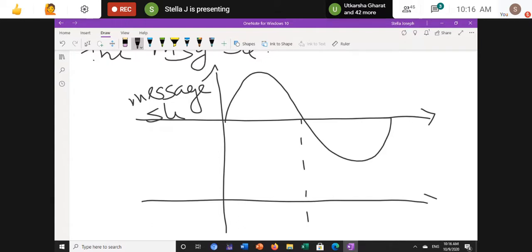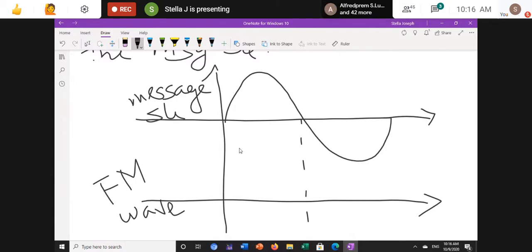I'll directly draw the FM signal, the frequency modulated wave. You remember, when the amplitude is getting increased, what will happen? Frequency will also increase. When the amplitude increases, frequency increases. When the amplitude reduces, that is lower, then our carrier's frequency will also be lower. It will be reduced.